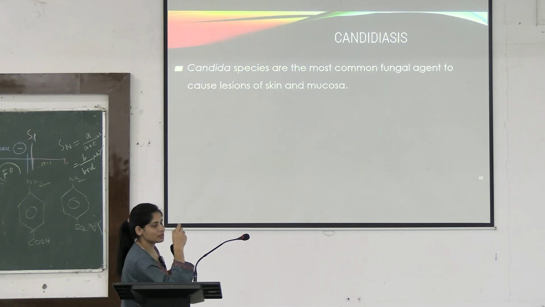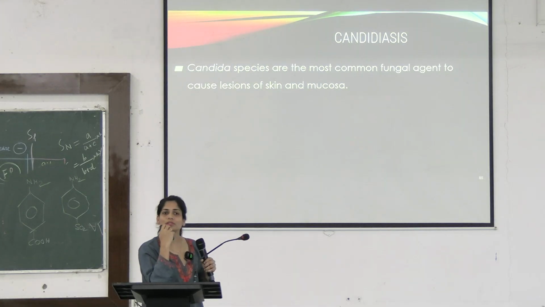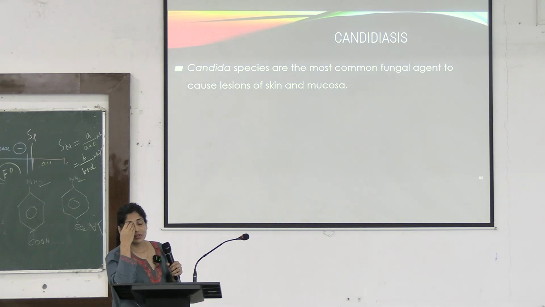Coming to candidiasis. Candida is an oral mucosal flora which is available in half of the population. But what happens is, when you have good immunity, your T cells are keeping this oral population in your mouth in check. They are not letting the Candida grow. So when there is infection like HIV,